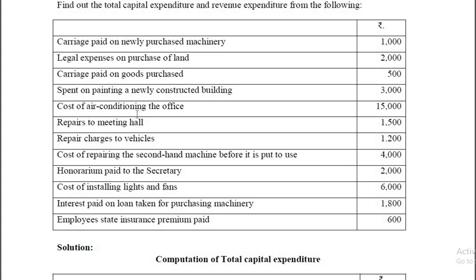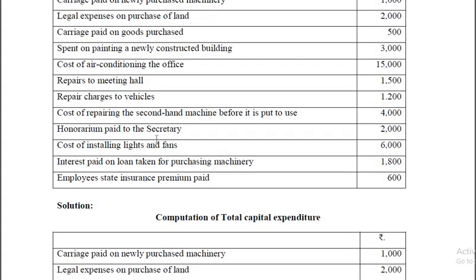Repairs to air conditioning, in that case it could be a revenue expenditure. Repairs to meeting hall, recurring in nature for maintaining, therefore it is revenue expenditure. Repair charges to vehicles, that is to maintain the vehicles, and therefore that is recurring in nature, that is revenue expenditure. So you have to maintain the vehicles in good condition, so it must be usable, and therefore that is taken as revenue expenditure. Maintenance expenses.